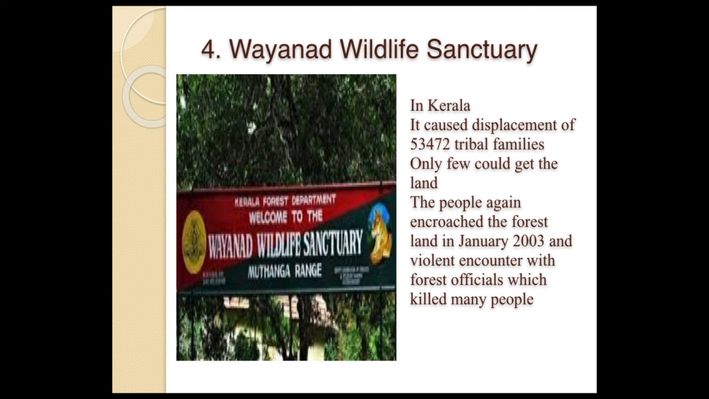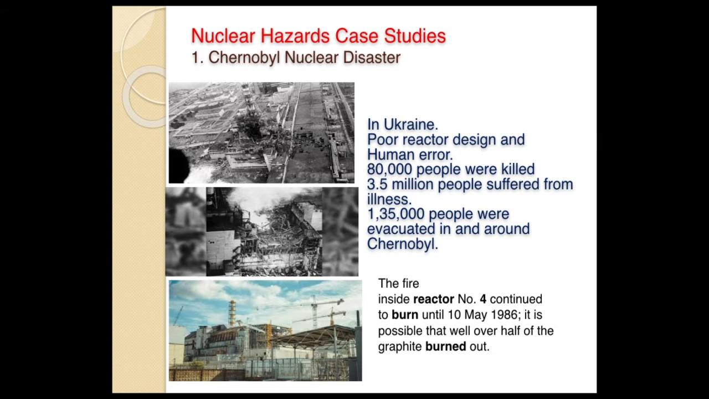So they had no place to stay. So they again encroached the forest land. The forest officers, in retaliation, encountered those people, and many people were killed. Similar to that Valmiki Tiger Reserve. So this is about Wayanad Wildlife Sanctuary in Kerala. And that's all about resettlement and rehabilitation case studies.